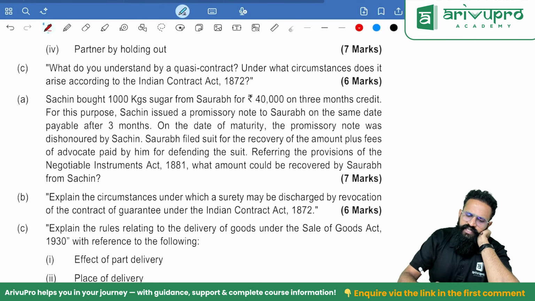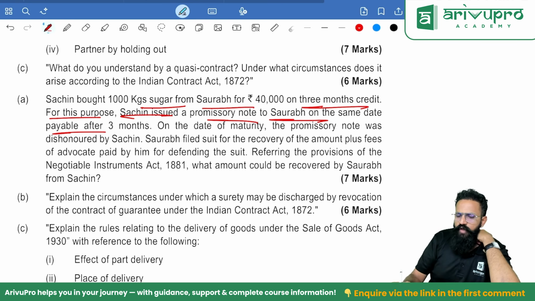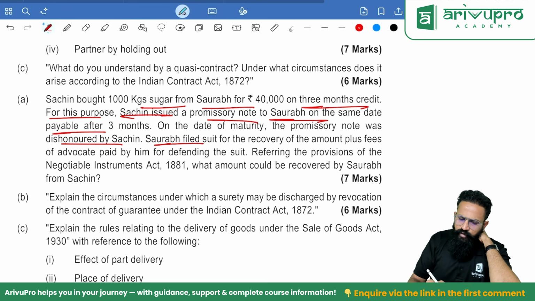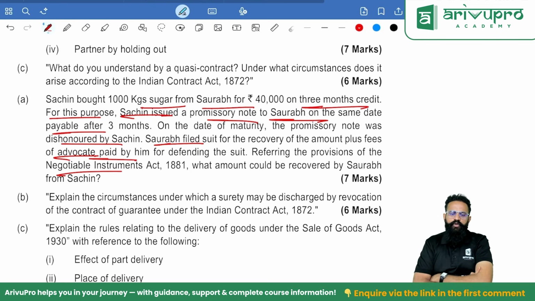Sachin bought 1000 kgs sugar from Saurabh for 40,000 on 3 months credit. For this purpose, Sachin issued a promissory note to Saurabh on the same date, payable after 3 months. On the date of maturity, the promissory note was dishonored by Sachin. Saurabh filed suit for the recovery of the amount plus fees of advocate paid by him. Referring to the provisions of the Negotiable Instruments Act, what amount could Saurabh recover from Sachin?